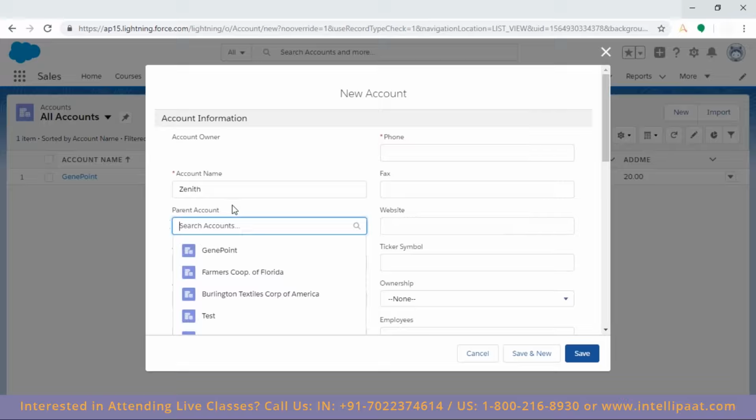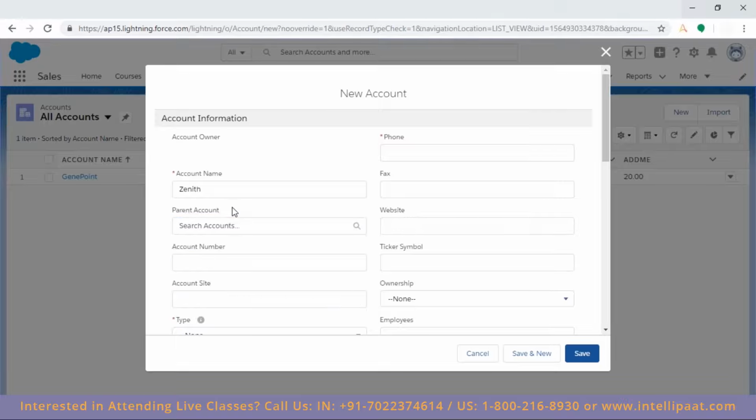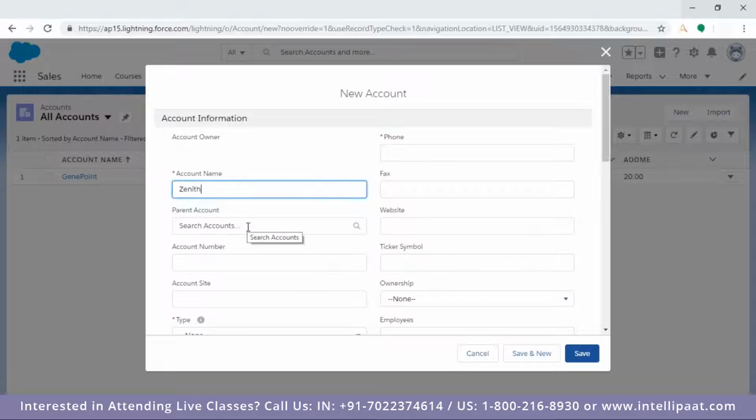Parent account: who is the parent account? This we use when we have a global customer and then the region-wise customer of the same account. Like say, let me take the example of Zenith. Zenith has a US customer, a different customer, and then in Asia Pacific, a different customer. So at that time, I would be creating Zenith as the parent, and then Zenith US, Zenith India, Zenith China as a sister concern or the child account. That I use it. Yes, that's the account concept.